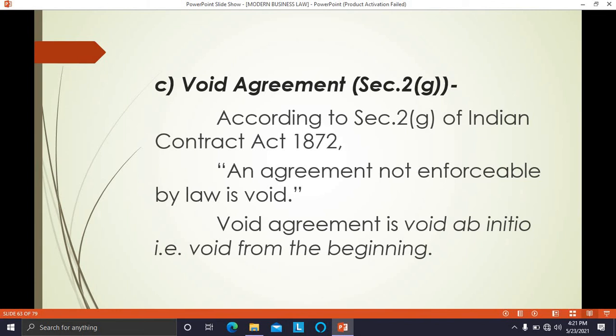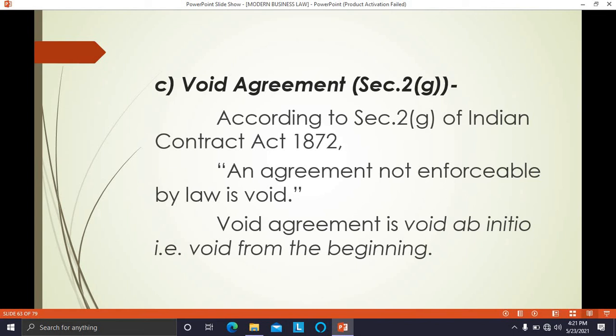We have seen that in the case of a void contract, the contract becomes void afterwards. But here, a void agreement means an agreement which is void ab initio, from the beginning; the moment the agreement is entered into, it is void, not enforceable by law. Ab initio is a Latin term, and its meaning is from the beginning. So, this is about the void agreement.